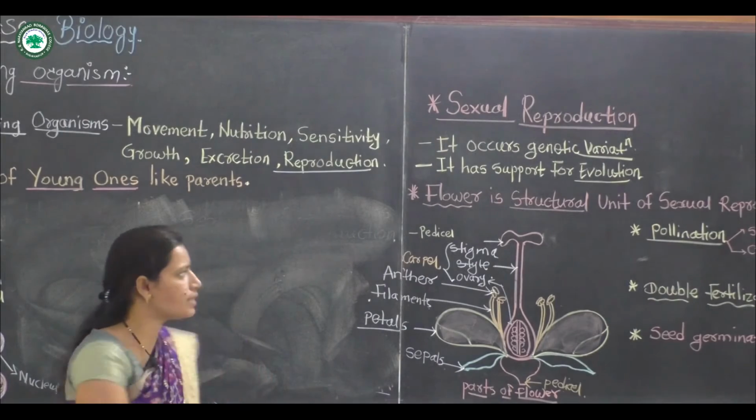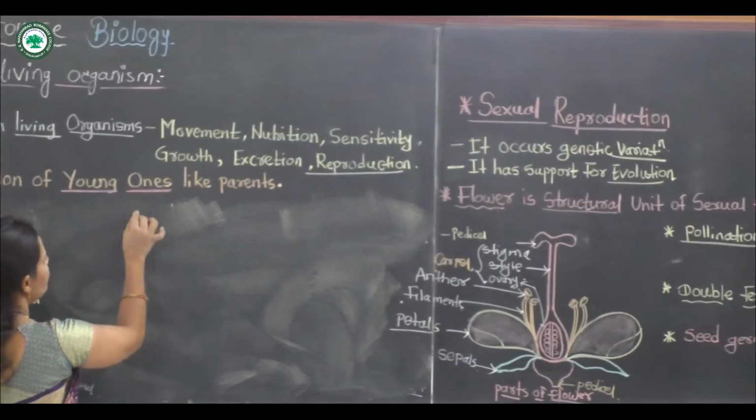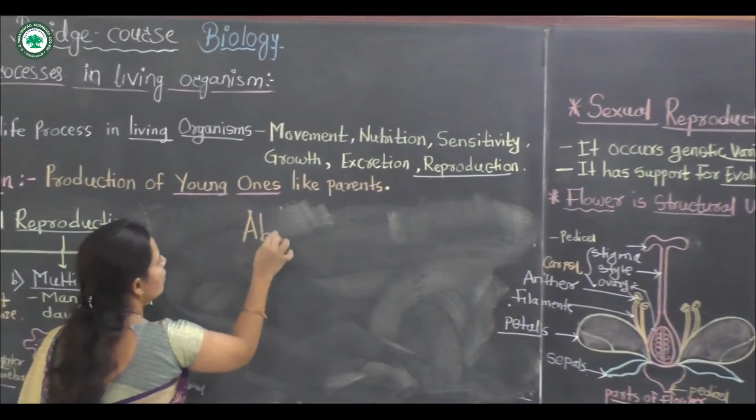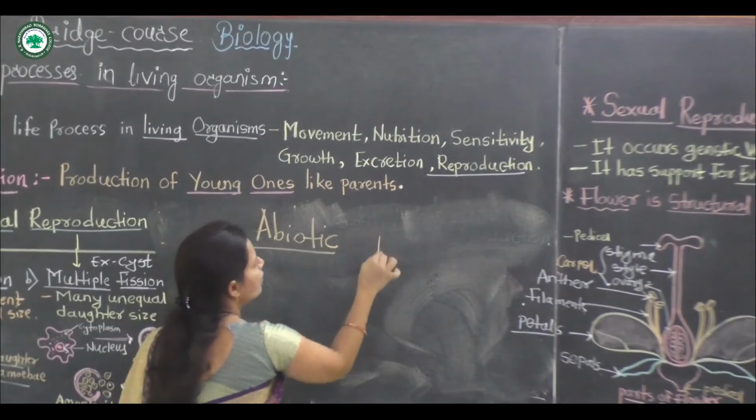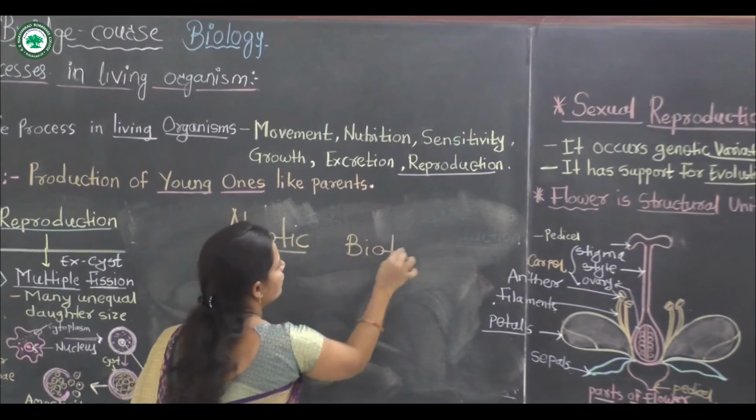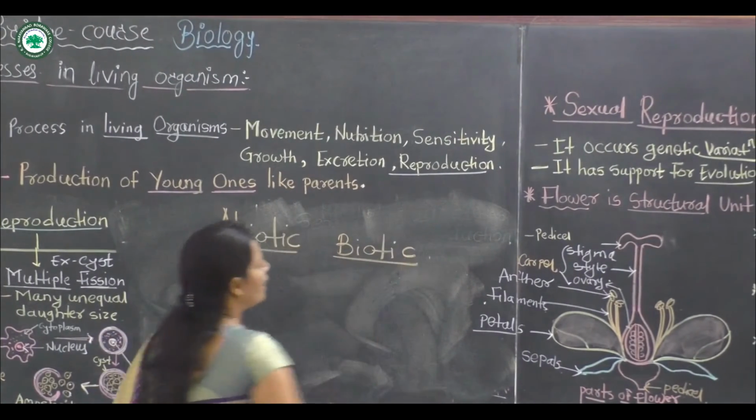The next term, pollination. Pollination takes place with the help of abiotic or biotic agents.